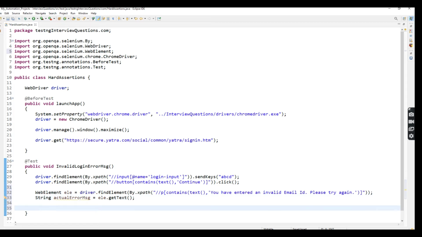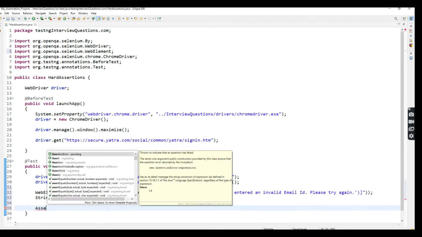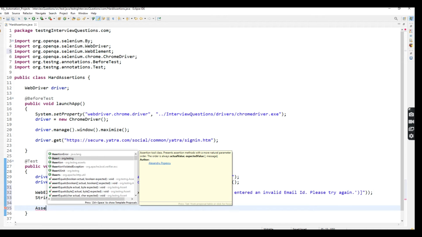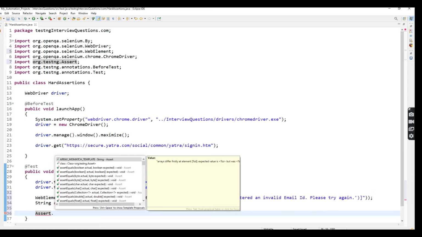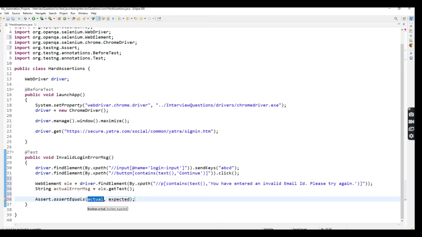Now I'm going to put Assert. In Assert, the first letter A is a capital letter, okay? Assert. Press Control space bar, and then you will get this package, which is org.testng. This is the right assertion package. That time only you will get Assert.assertEquals and all the suggested method list, right? So I'm going to use assertEquals. Here I'm going to match whether the actual error message and expected error message are equal or not. I already have the actual error message.